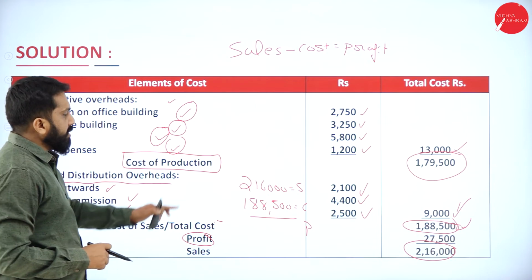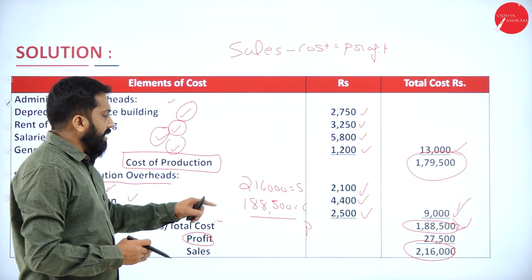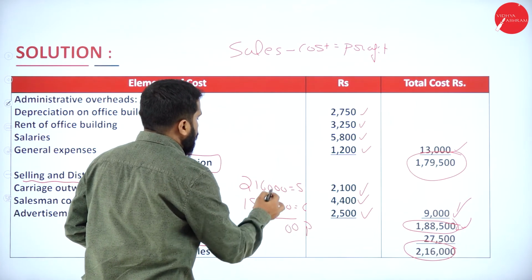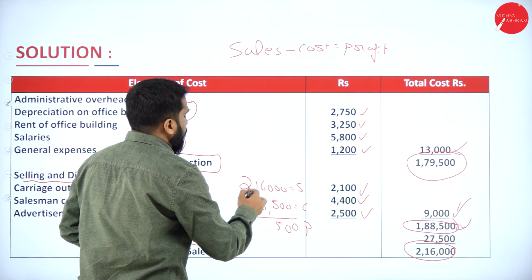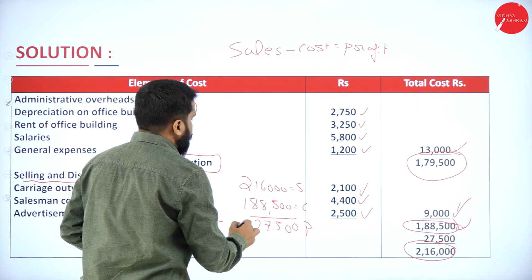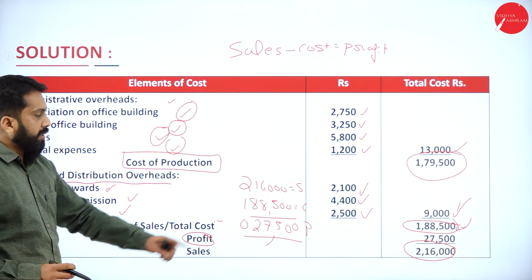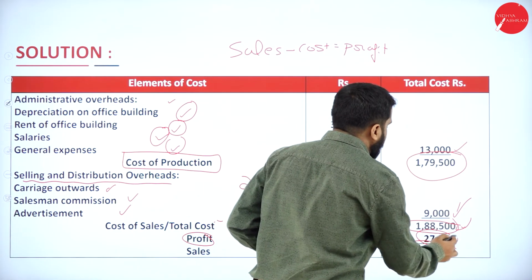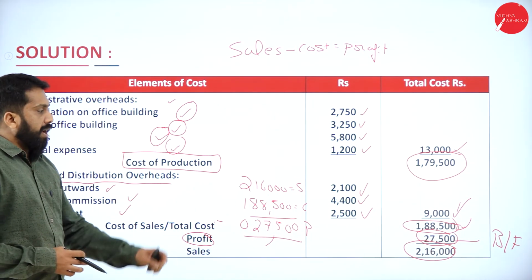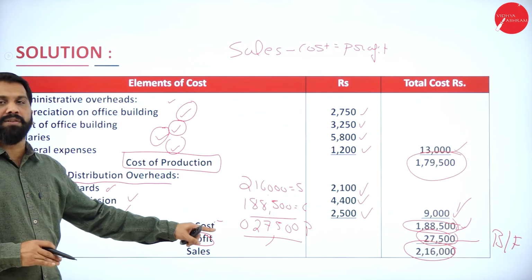Now, as per this, from 2,16,000, if you deduct 1,88,500, whatever answer you will get. From 10, if you minus 5, it will be 5. From 15, if you minus, it will be 7. And from this, if you minus, it is 2. This is 0. So 27,500 is your profit. Remember, this 27,500 is a balancing figure. Later, you may find it difficult to see how we got 27,500. Very simple. From your sales, we deducted cost. Finally, you got your profit.